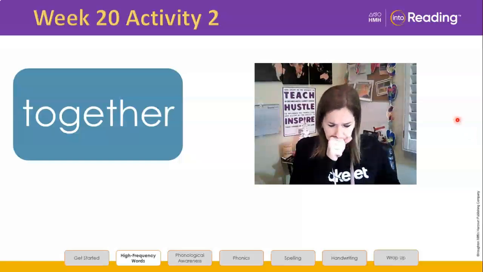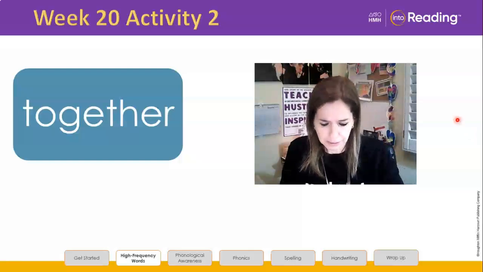Look at the word. The word is together. Let's follow the steps.